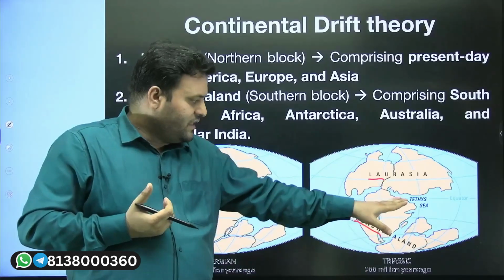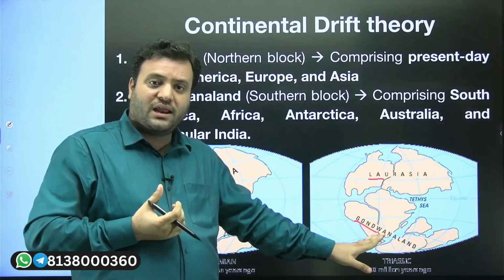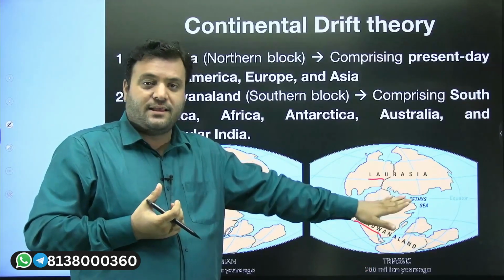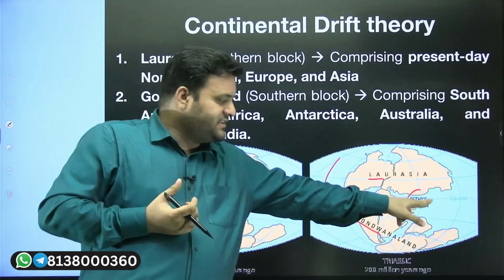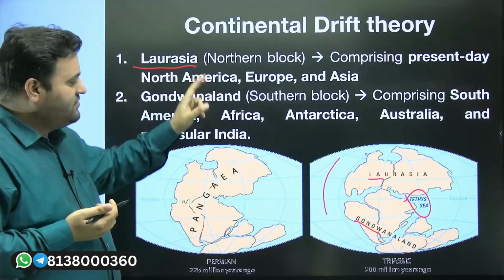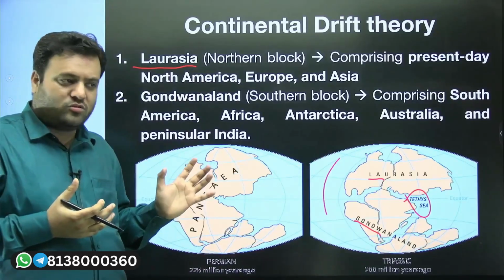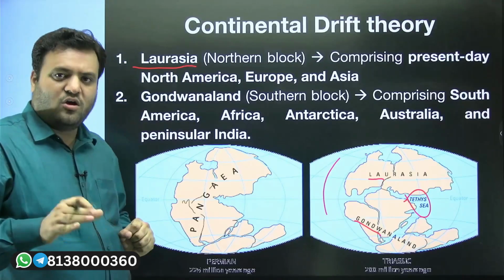The part of the ocean which was sandwiched between Laurasia and Gondwanaland was known as the Tethys Sea. Here we have Panthalassa and the Tethys Sea. Laurasia, which was the northern block, comprised North America, Europe, and Asia.